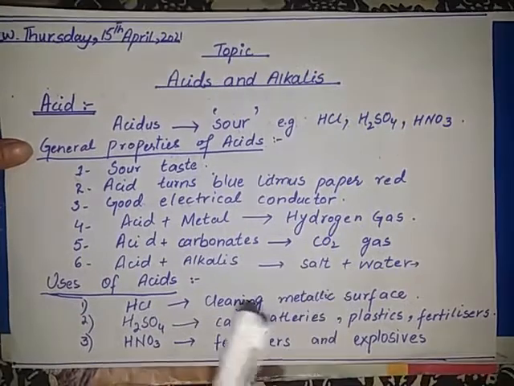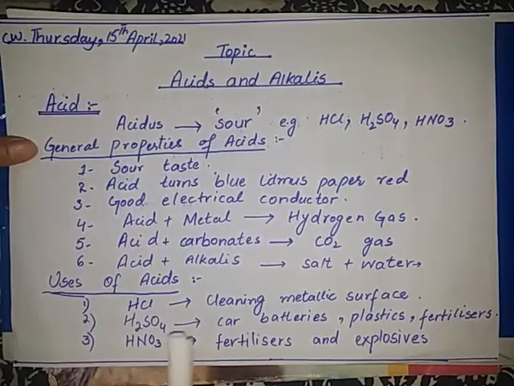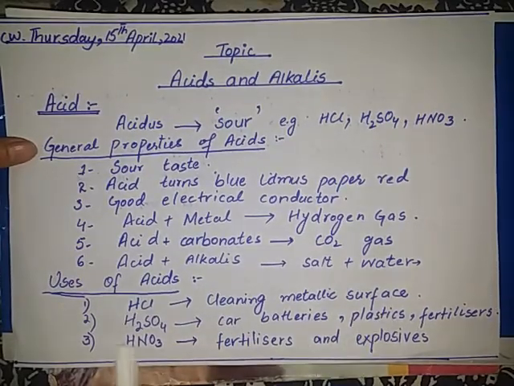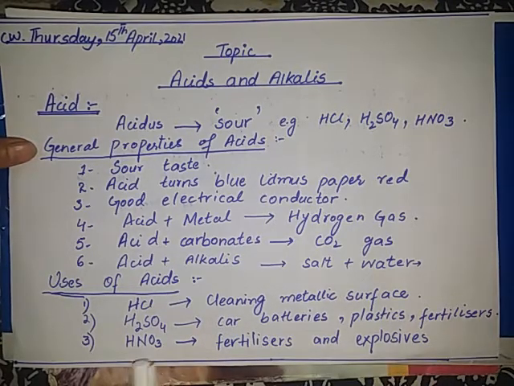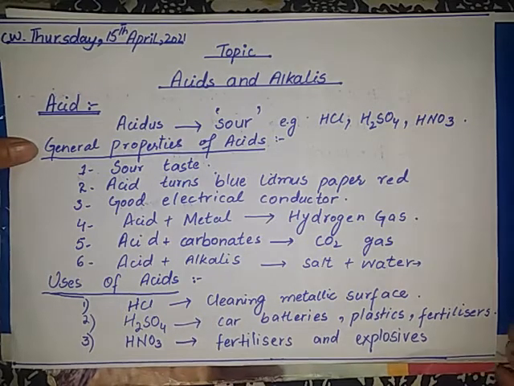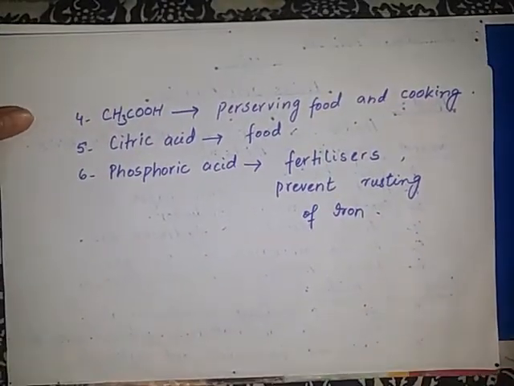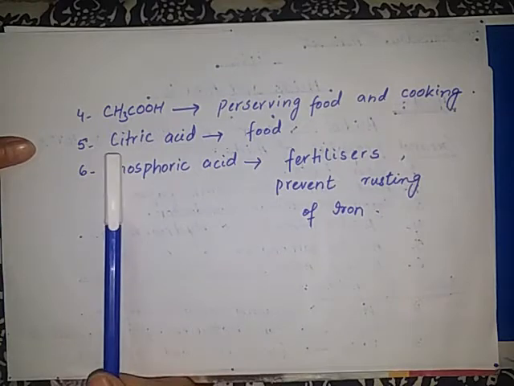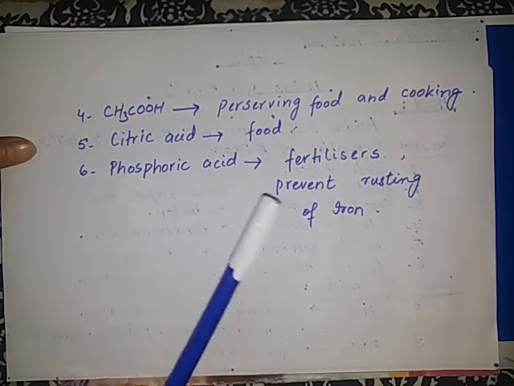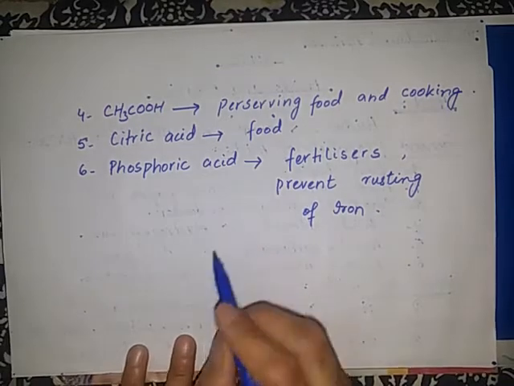Next, we have discussed some important uses of acids. Students, first use is hydrochloric acid. Hydrochloric acid is used in cleaning metallic surfaces. Sulfuric acid is used in making car batteries, plastics, and fertilizers. Next one is nitric acid. Nitric acid is used in making fertilizers and explosives. Next one is acetic acid. Acetic acid is used in preserving food and for cooking. Citric acid is used in food. Phosphoric acid is used in fertilizers, and it also prevents the rusting of iron. So this is all about your today's topic.